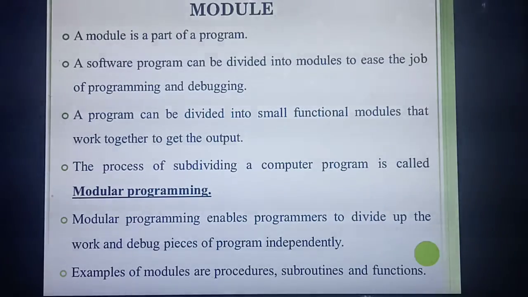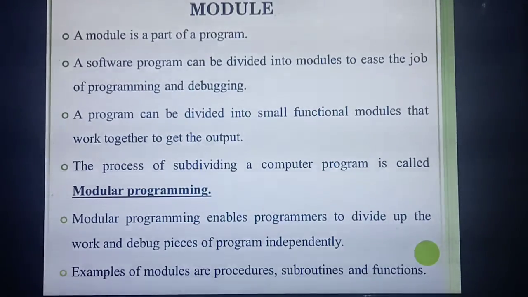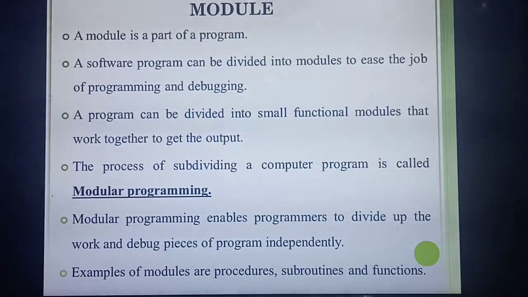This type of module approach is followed in big companies. For example, they are going to develop one software. First they will split that software among different teams. For example, the first team contains 5 members, and those 5 members need to complete the first module. Then the second team contains 5 members, and that team needs to complete the second module. Like that, they split the big software into 5 or 6 modules. Each team needs to complete one module. Altogether they will combine them and develop one software.